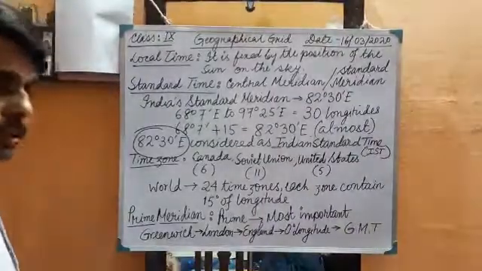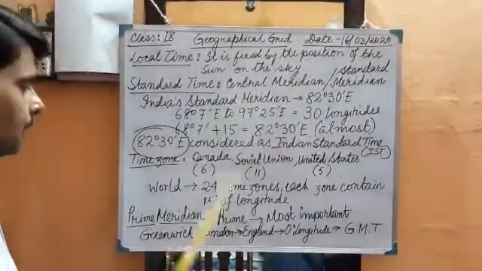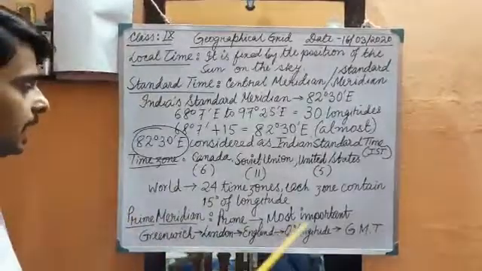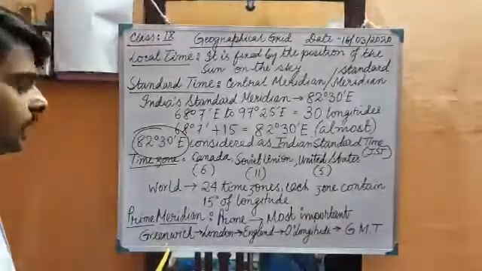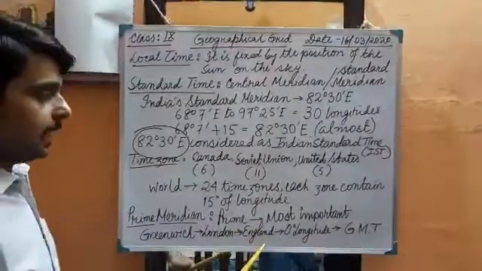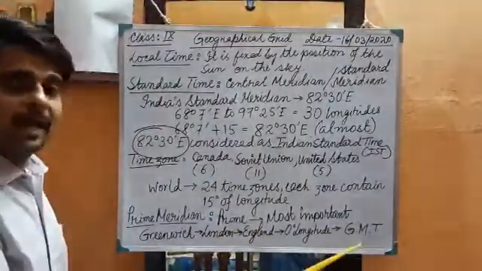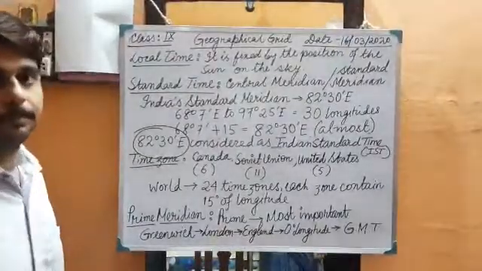Understood? So what is the prime meridian? The prime meridian is considered the 0 degree longitude, which is drawn over Greenwich in London, in England, and is mentioned as Greenwich Mean Time.